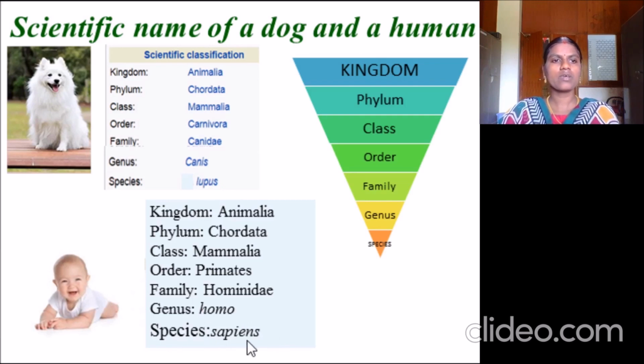Human belongs to the kingdom Animalia, phylum Chordata, order Primates, family Hominidae, genus Homo, and species sapiens. So take down the classwork now.